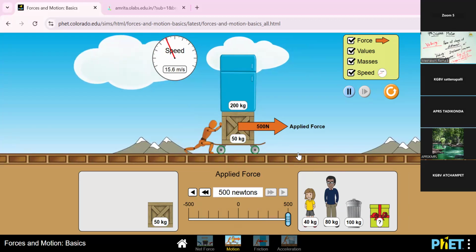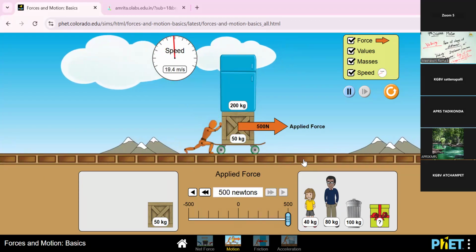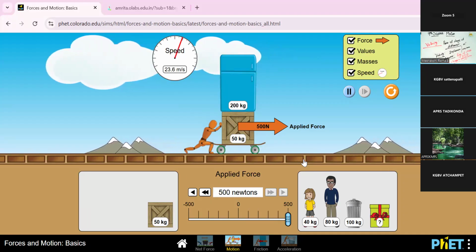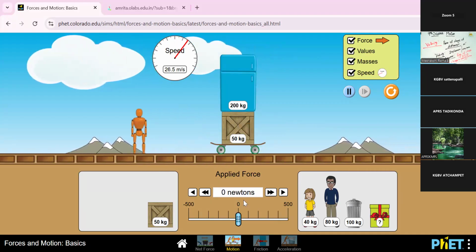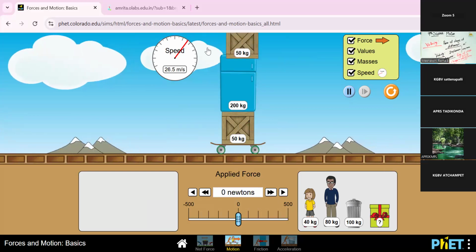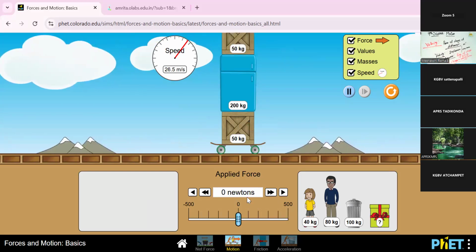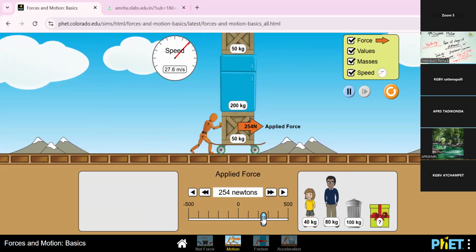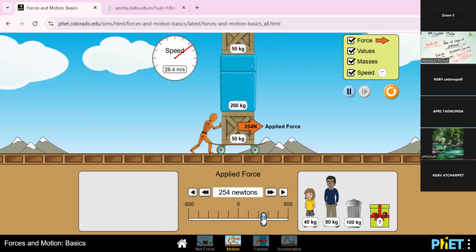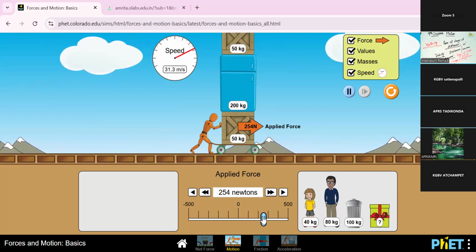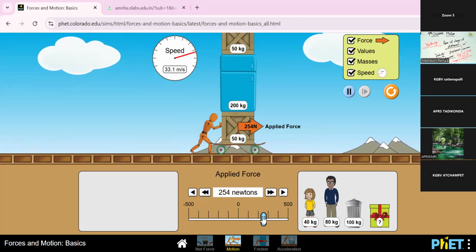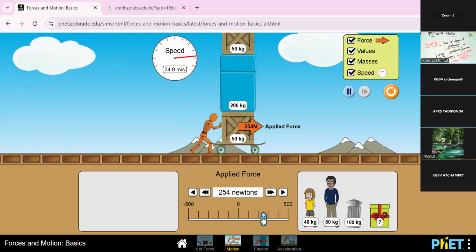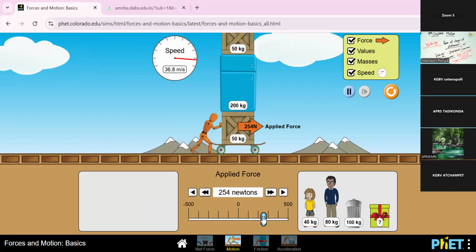Yes, the speed is also higher because the force is higher compared to the weight. Now I'm going to add some more weight. Look, the speed of the machine is very slow because the weight is very high, 250 kg. So the speed is low.